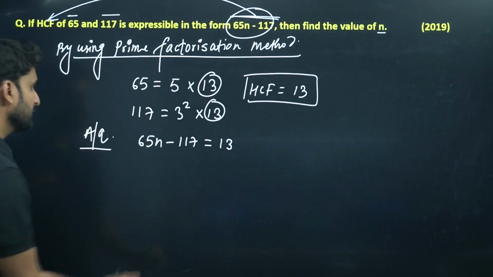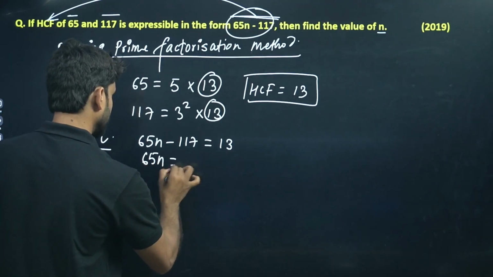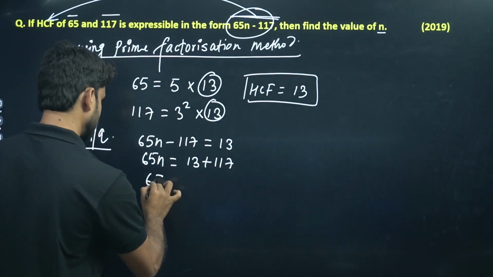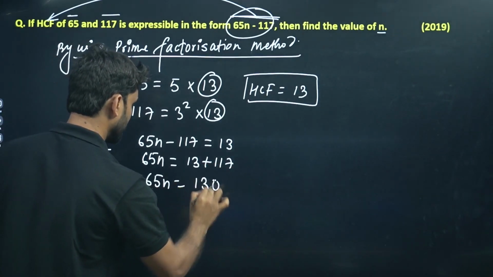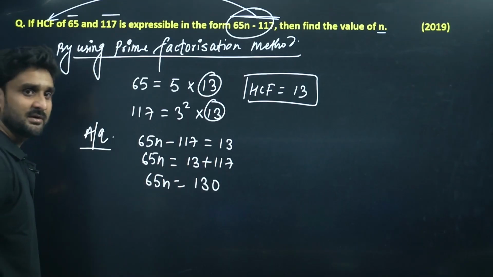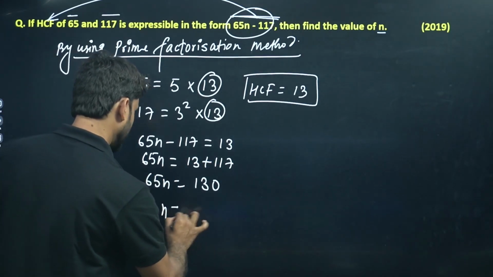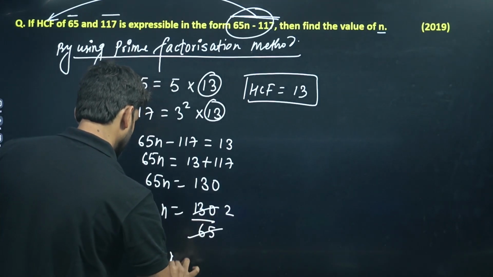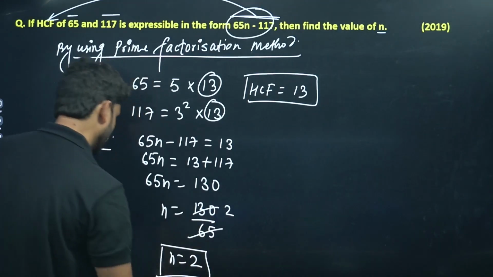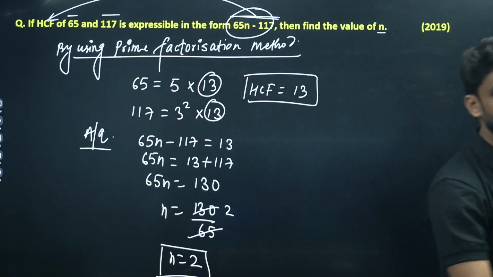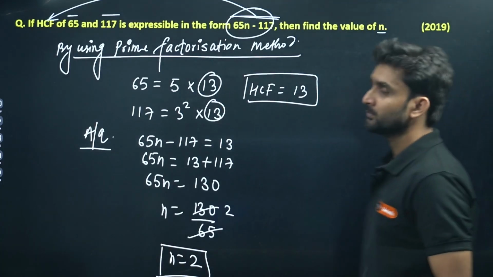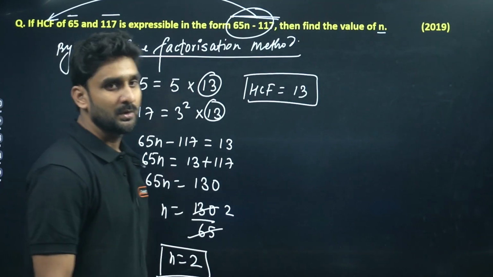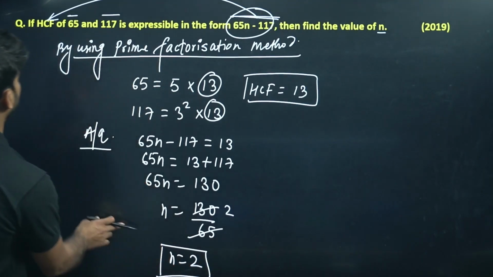So we can equate here 65n is equals to 13 plus 117. So 65n is equals to 130. You can add 117 and 13, that will be 130. So n will be equals to 130 by 65, and that will be 2. So the value of n is equals to 2. Hope you have understood. There is nothing challenging or to worry about in this question. Okay, so please come on to the next question.